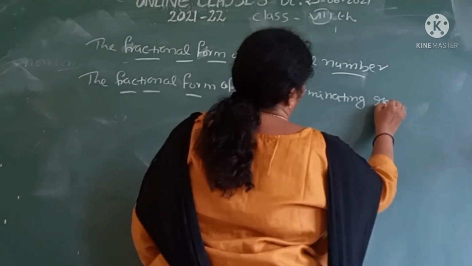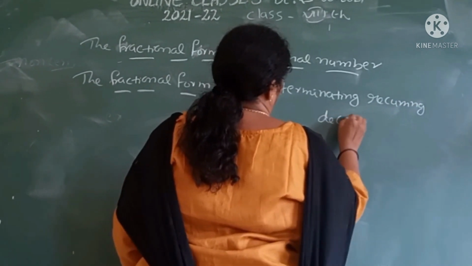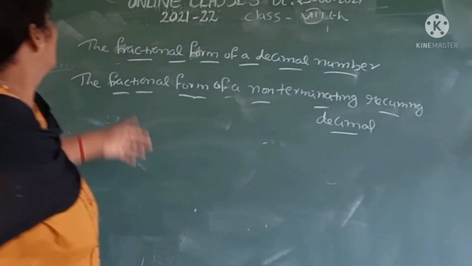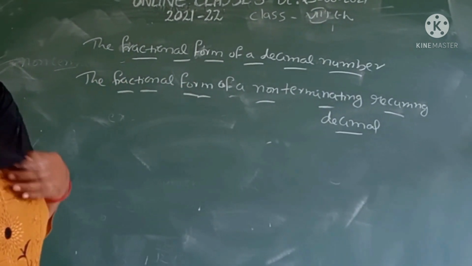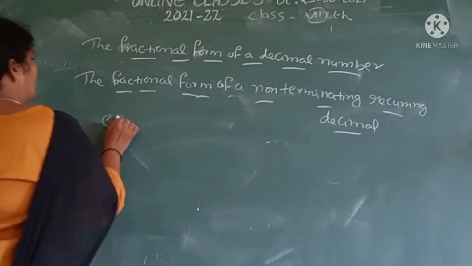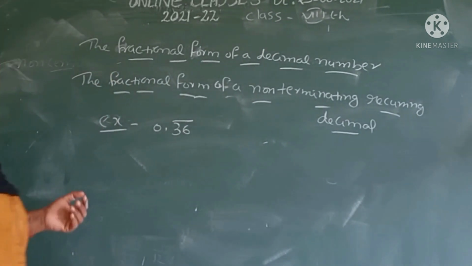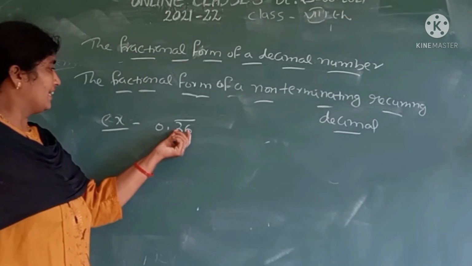Non-terminating recurring decimal. Okay. Now we discuss the fractional form of a non-terminating recurring decimal. We discuss this topic with some examples. Let us take a non-terminating recurring decimal, that is 0.36 bar. This is a non-terminating recurring decimal.